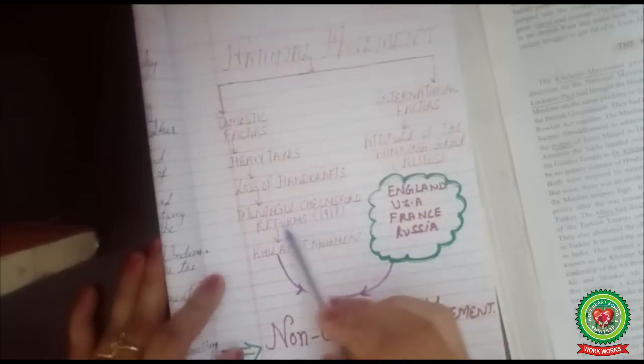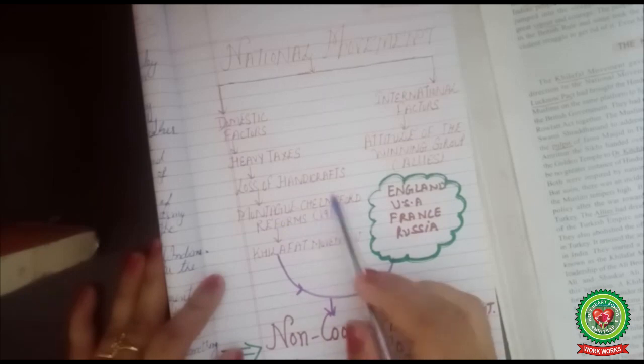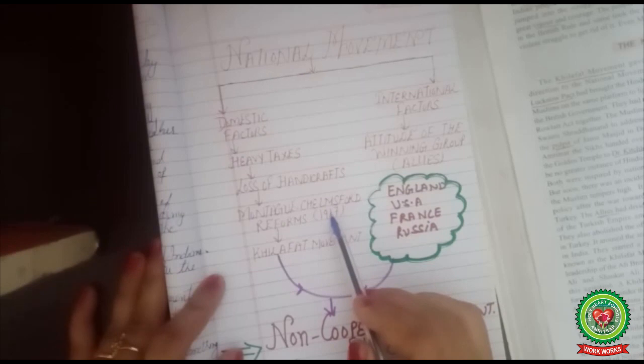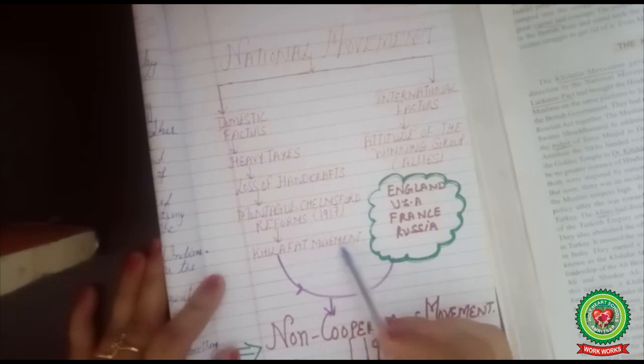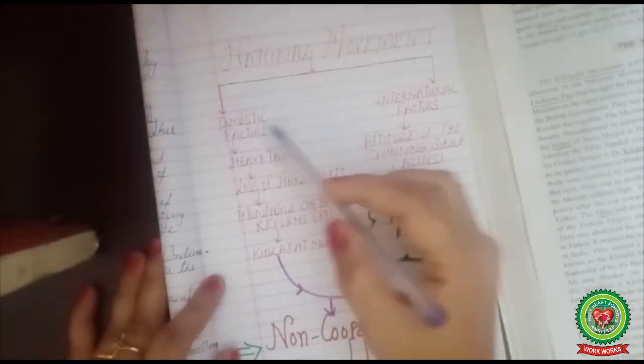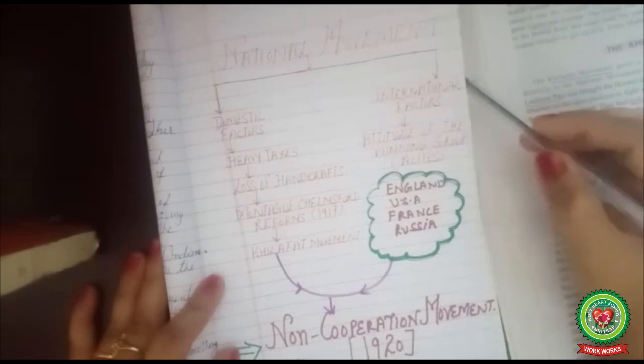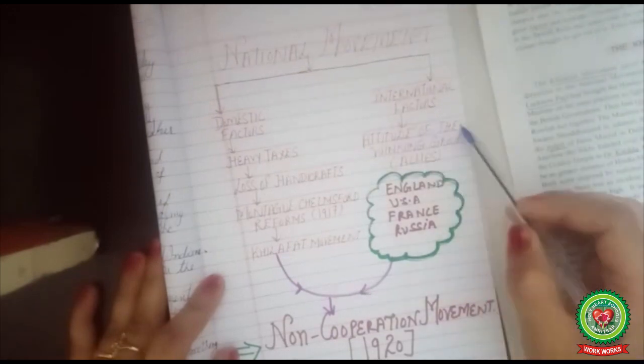Then Montague Chelmsford reforms were introduced in 1917. This we have discussed many times, that Indians were disappointed and not happy with these reforms. Then the Khilafat movement was started by the Ali brothers against the British government because of their treatment of the Caliph of Turkey. And along with these domestic reasons, there were some international factors also, like the attitude of the winning group.